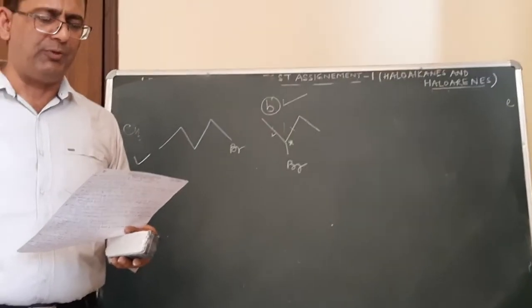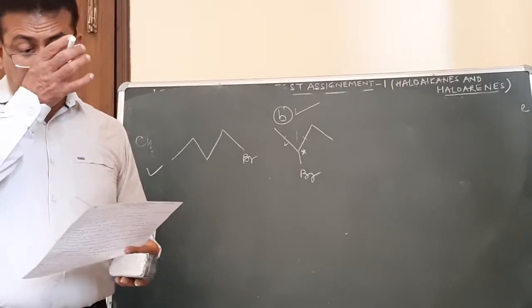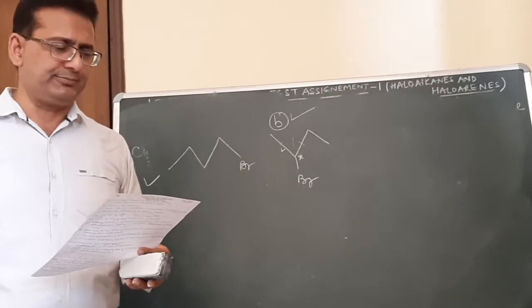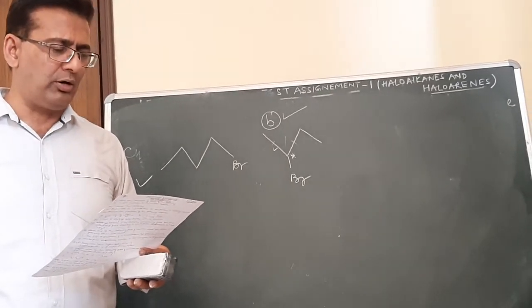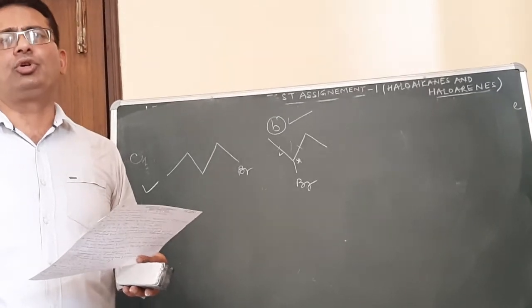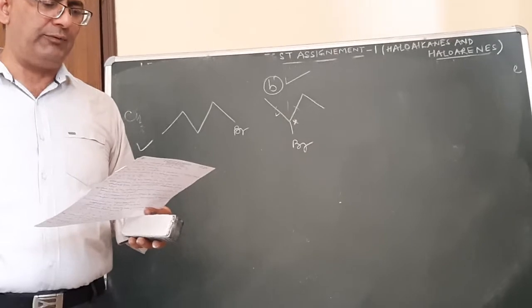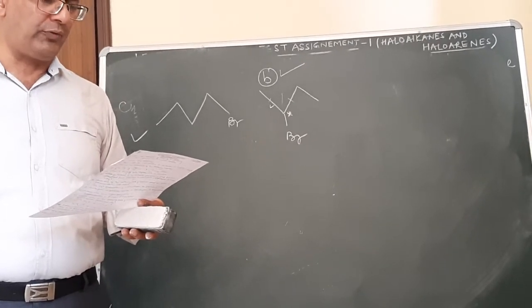Thionyl chloride method is preferred for preparing alkyl chloride from alcohol because in this case the yield is better. Then, para-dichlorobenzene has a higher melting point than ortho and meta, due to greater symmetry. And then the D part: the treatment of alkyl chloride with aqueous KOH leads to the formation of alcohol, but in